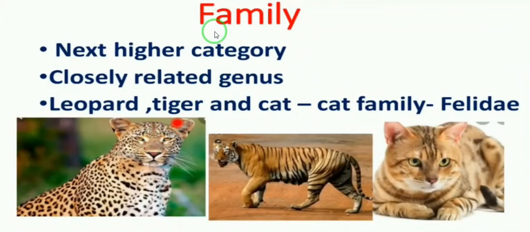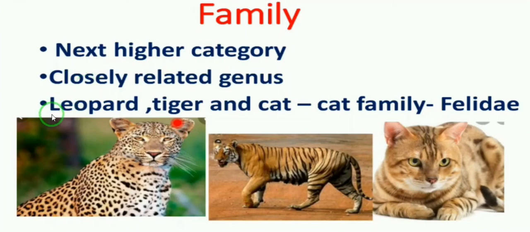The next one is family. It is the next higher category. A group of genera with several common characters forms a family. So common characters come under this family.